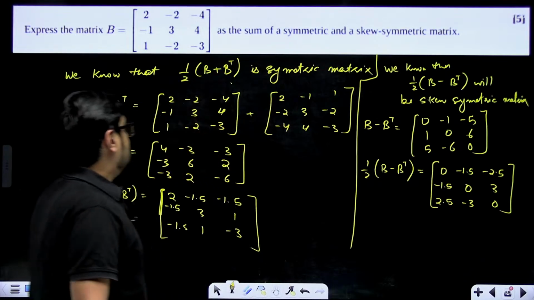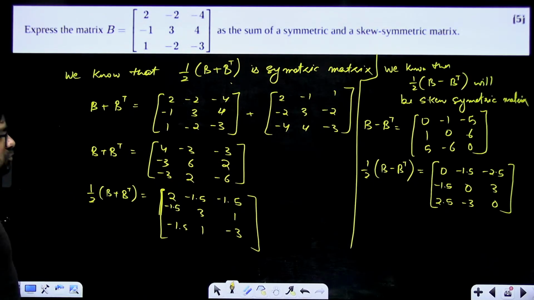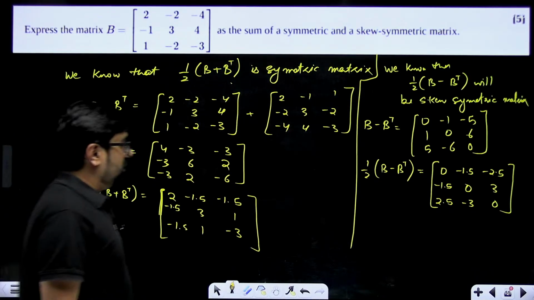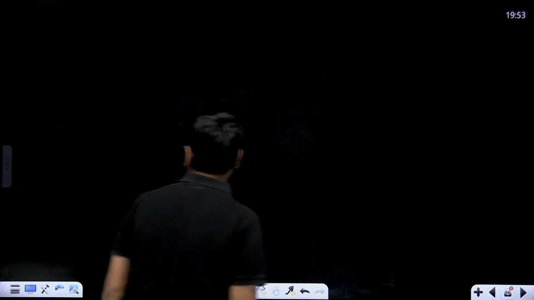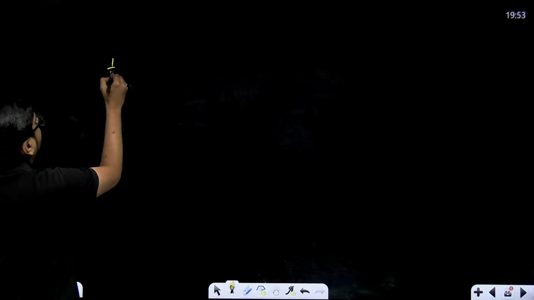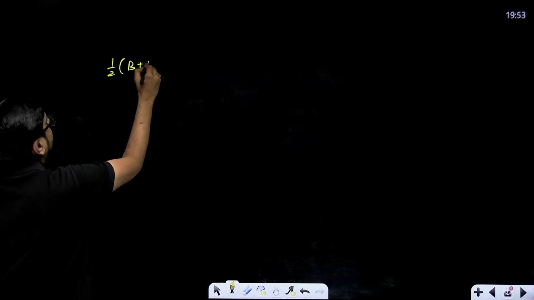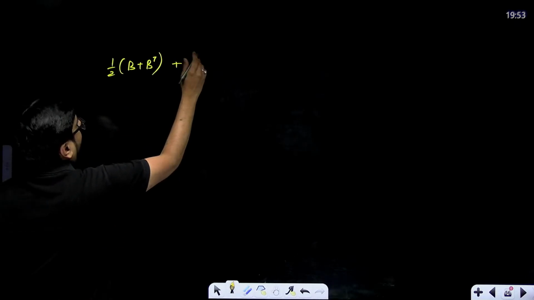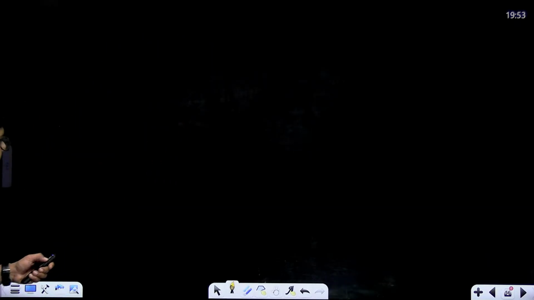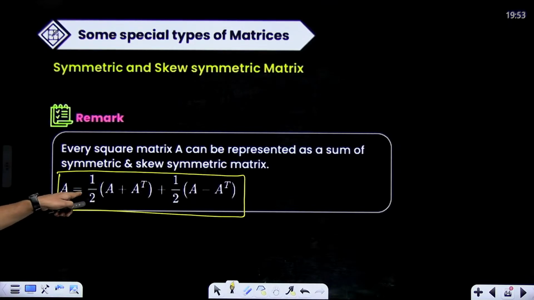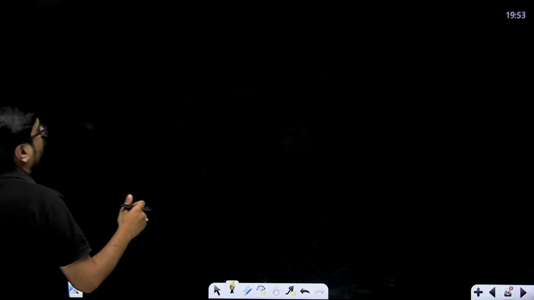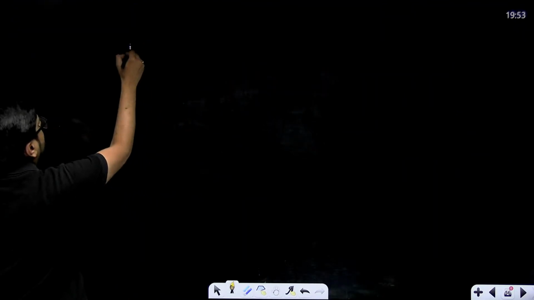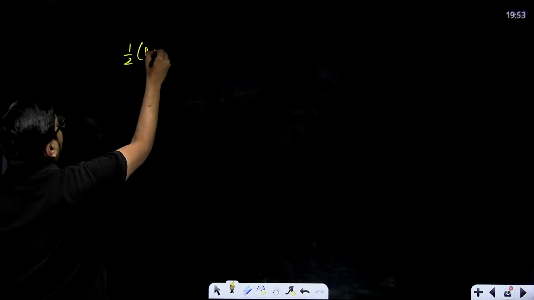Now take these two matrices. Now find half of B plus B transpose plus half of B minus B transpose. Or you can take this entire thing common from both of them, or do it the simple way.